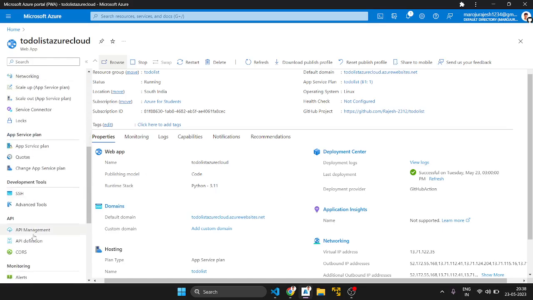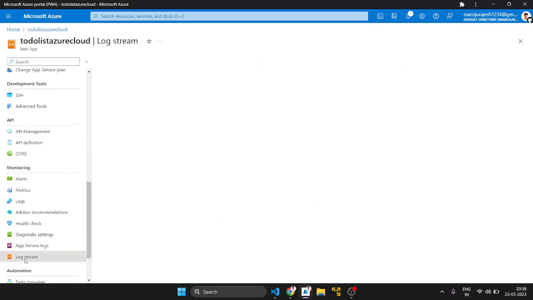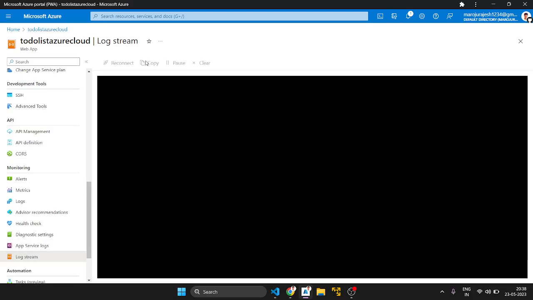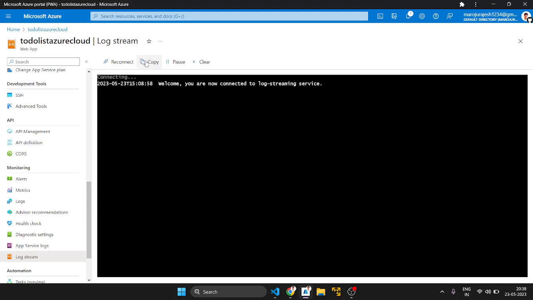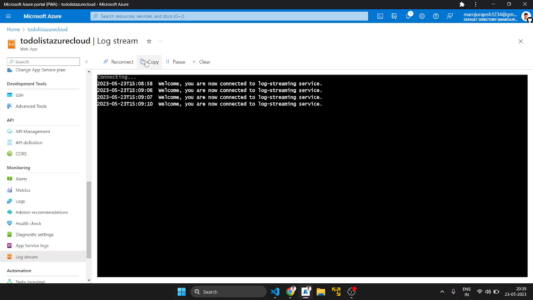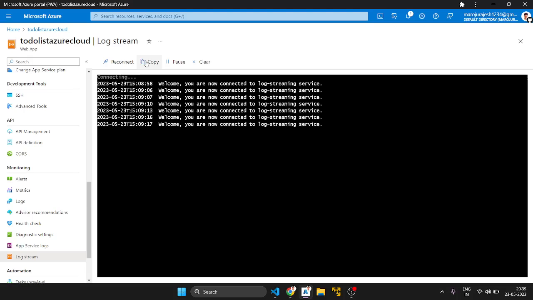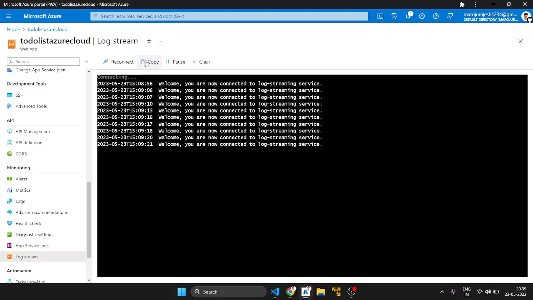Before that, I want to explain about the log stream. The log stream shows how our website is reacting to the server. It says you are now connected to the log stream service, and it is updated every second. When a user interacts with your web application, it updates every time, like a server.